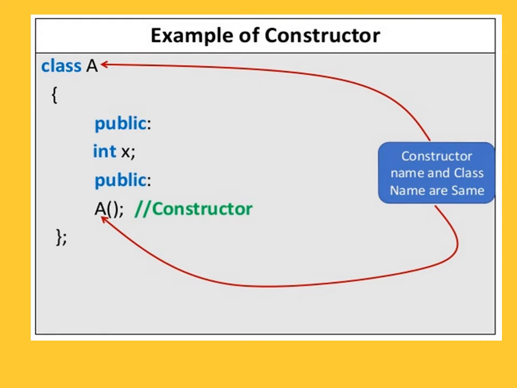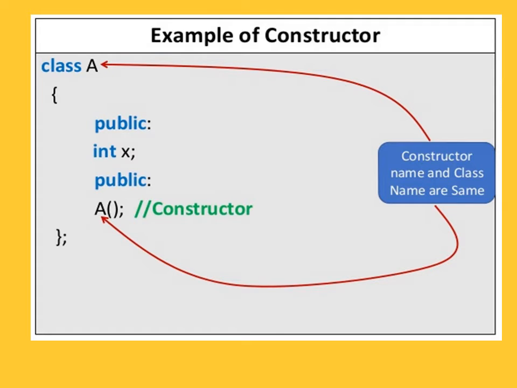Now see the simple example. Here class A. In scope of the class A, public access specifier is there. Under that public access specifier, we declare int x, that is the declaration of the data members. Then we write A and the function bracket, and in comment section we have written the constructor.